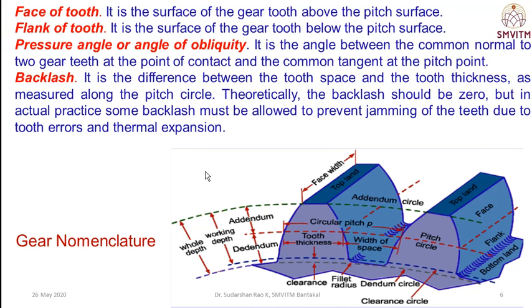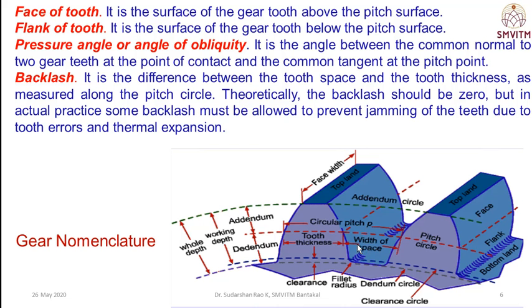Then the face of the tooth is the surface of the gear tooth above the pitch surface. This is the pitch surface of the pitch circle. Above this is the face and below this is the flank. The flank is the surface of the gear tooth below the pitch surface.